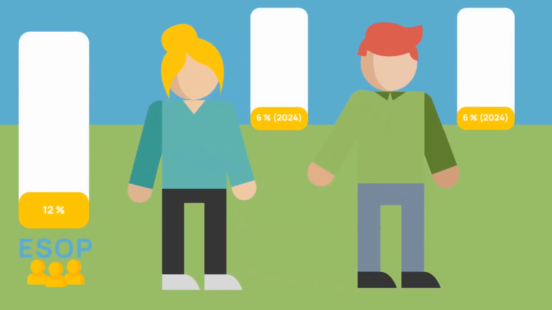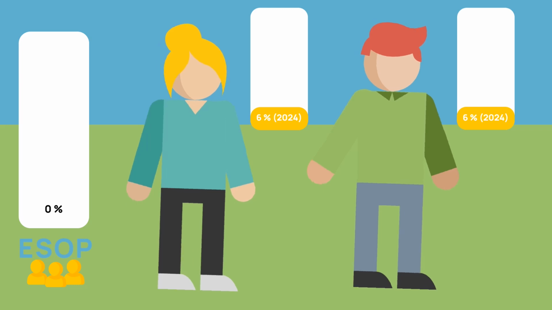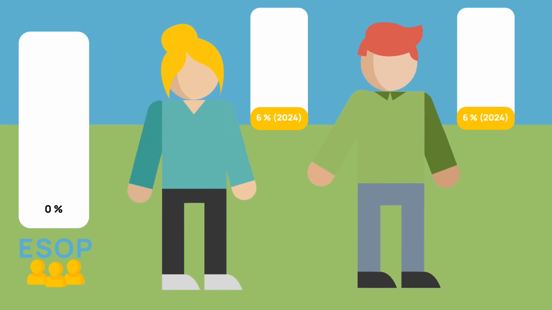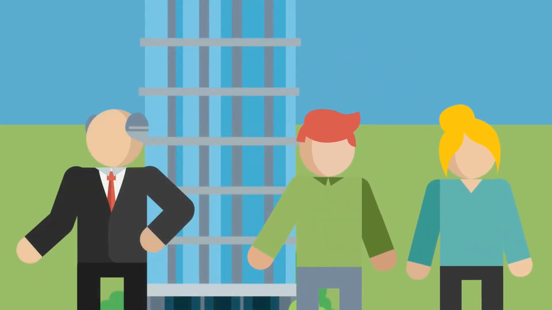What happens in the ESOP? 12% of the ownership is transferred from the temporary capital account to the personal capital accounts of the two employees, Anna and David, according to the agreed distribution key. A new 6% is added to each of their personal capital accounts and marked with the year 2025. So what is the situation after 2025?